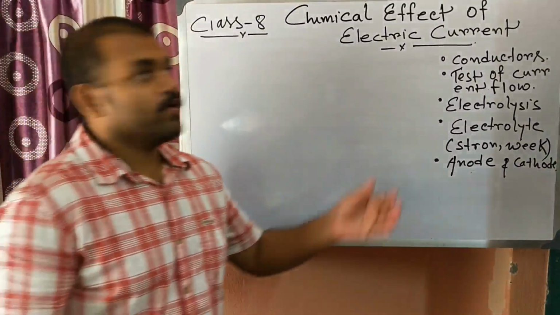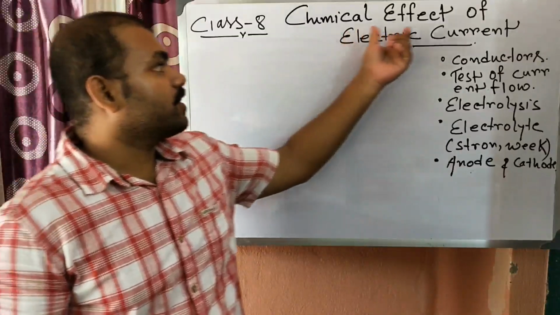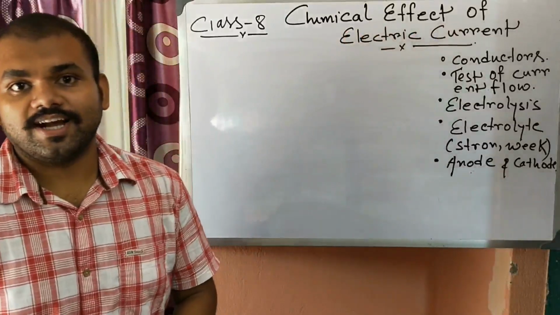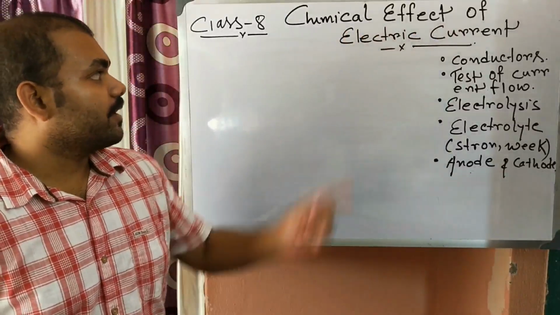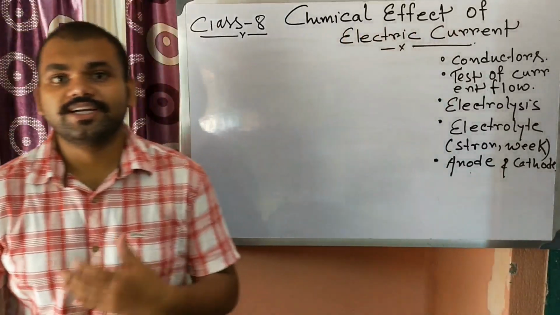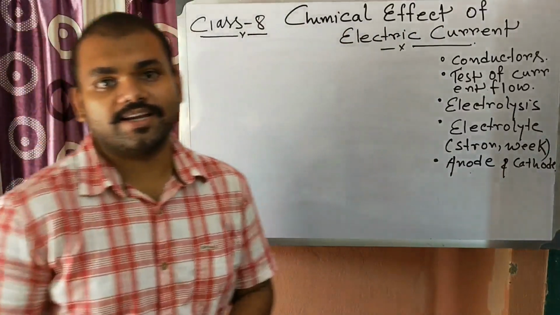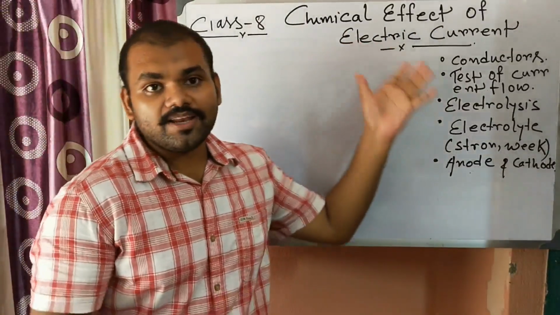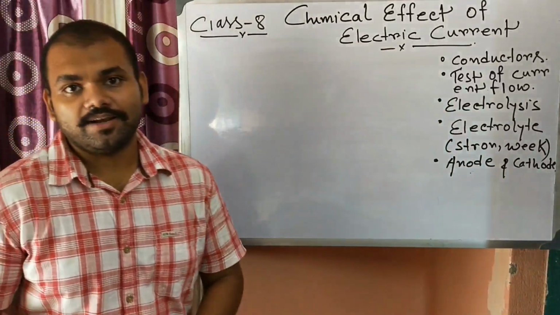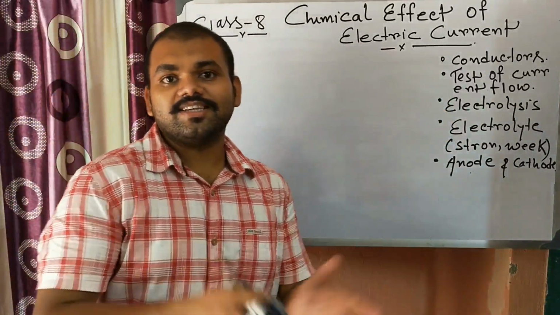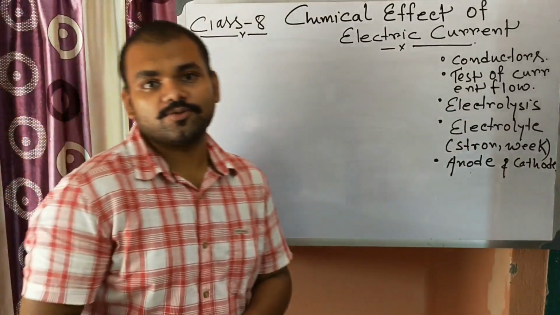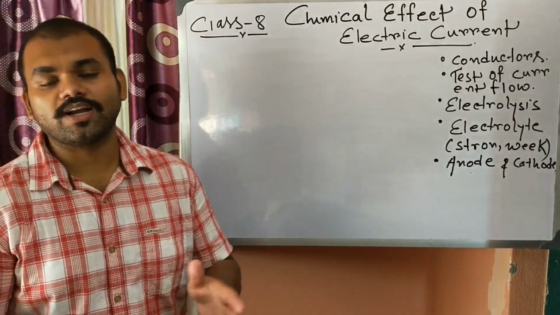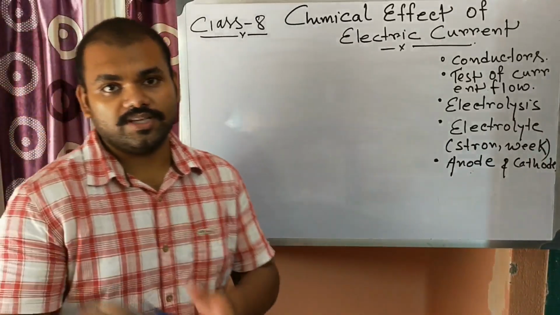Today we are going to discuss the chemical effect of electric current. In this chapter, we will discuss the chemical effect of electric current. That means when electricity is passing through something, what chemical effect occurs there.